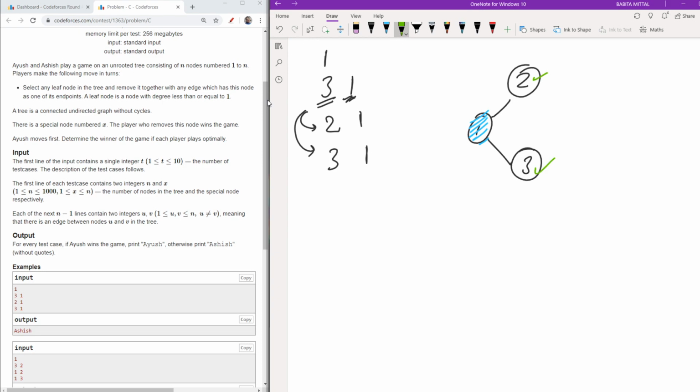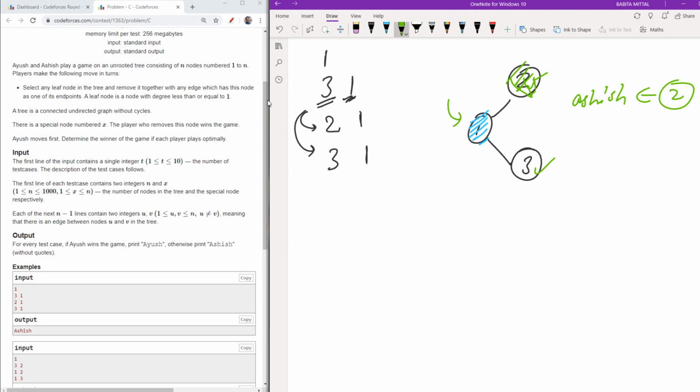If he removes either of them, he will lose. If he removes 2, the remaining tree will be something like this, and as you can see, 1 and 3 are both leaf nodes, so Ashish will pick 1 and he will win. So Ashish is the winner if Ayush starts by choosing 2.